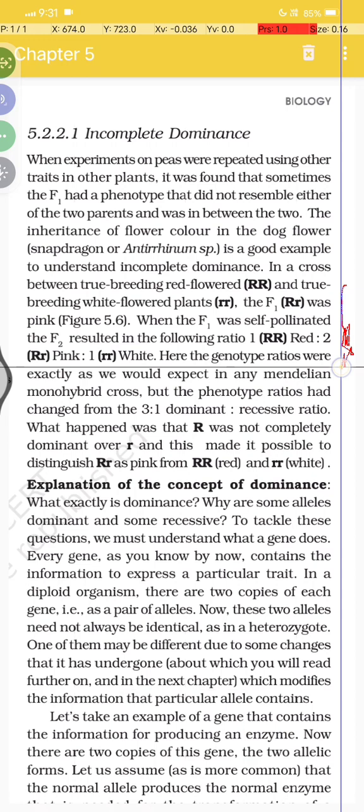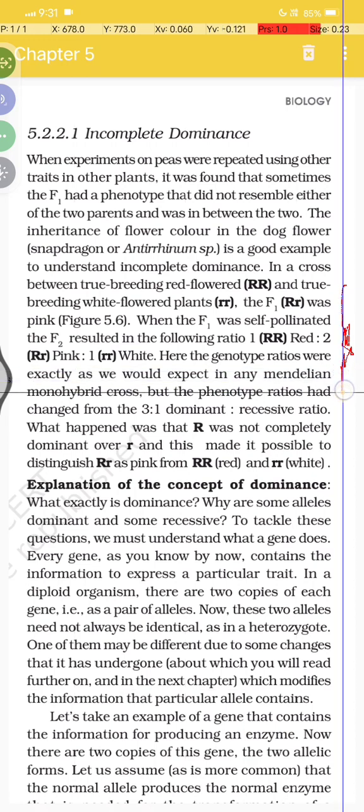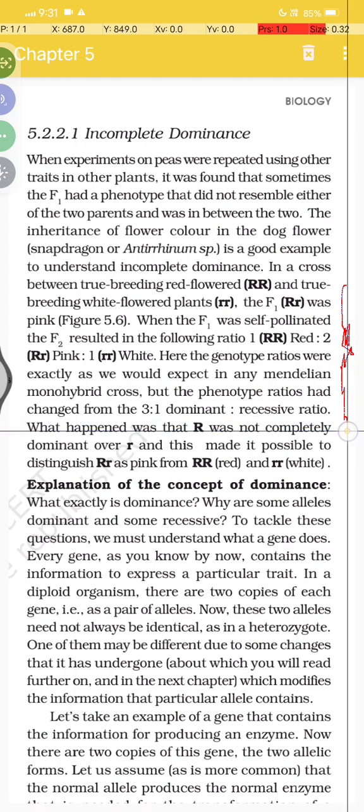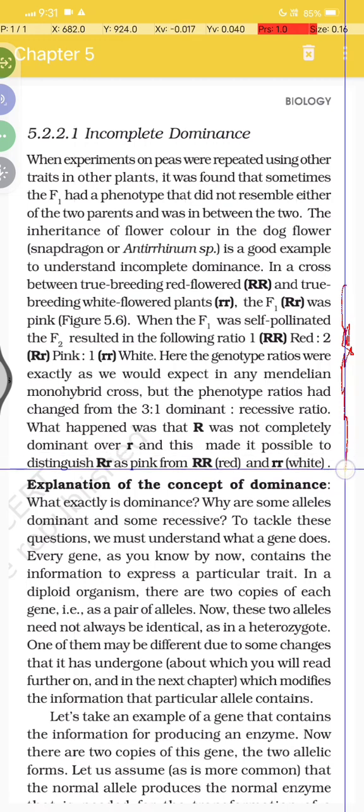And here the genotypic ratio was exactly as would be expected in any Mendelian monohybrid cross, but the phenotypic ratio had changed from the 3:1 of dominant and recessive. What happened was that R was not completely dominant over r, and this made it possible to distinguish capital R small r as pink from capital R red and small r white.